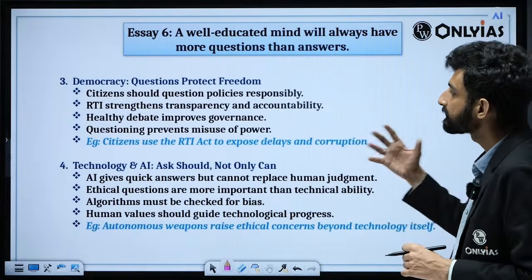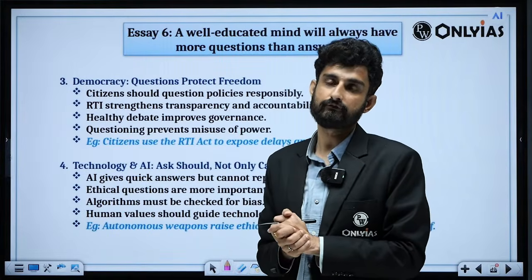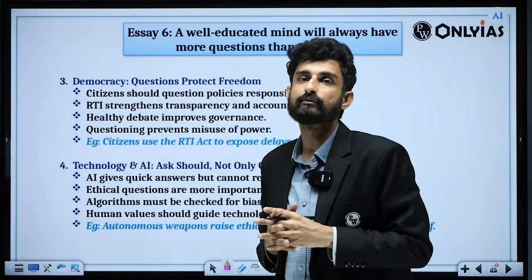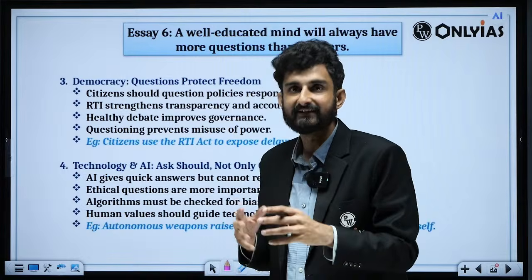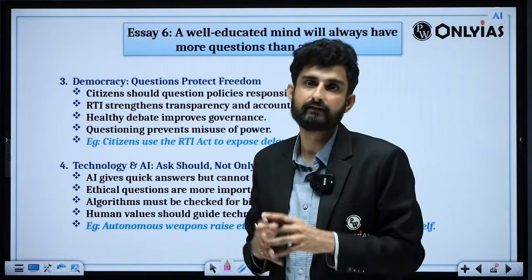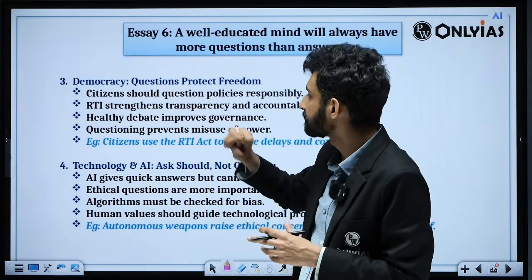Then we have democracy. In democracy, question is the root of the functioning of democracy. If we don't ask questions, then how can the functioning of democracy take place? So dissent, deliberation, debate, and discussion are the four founding keywords behind the bedrock of democracy. So that is something.